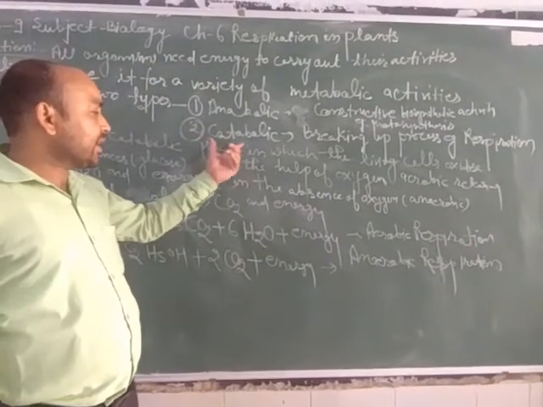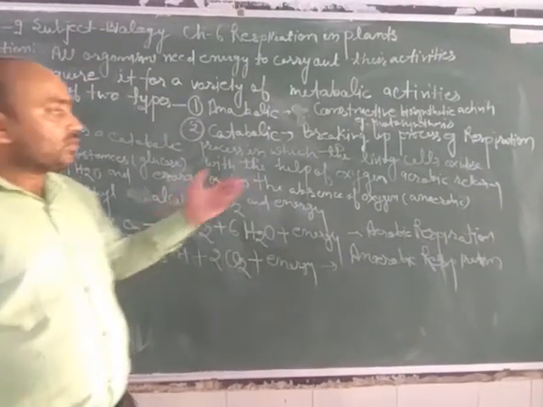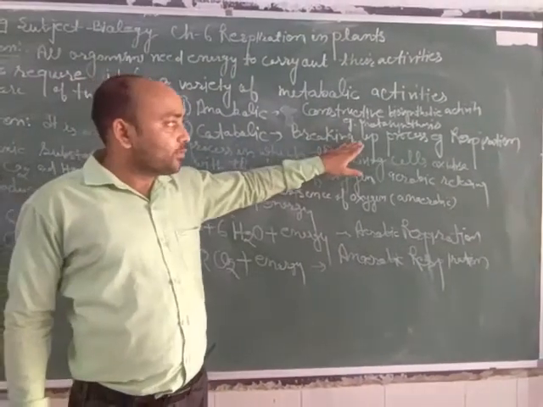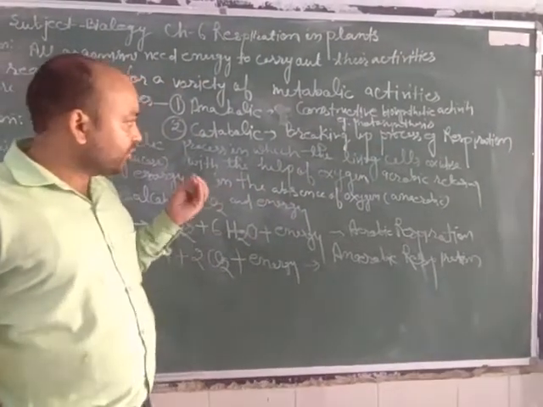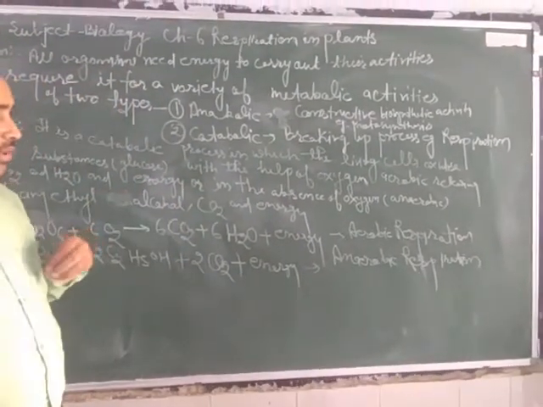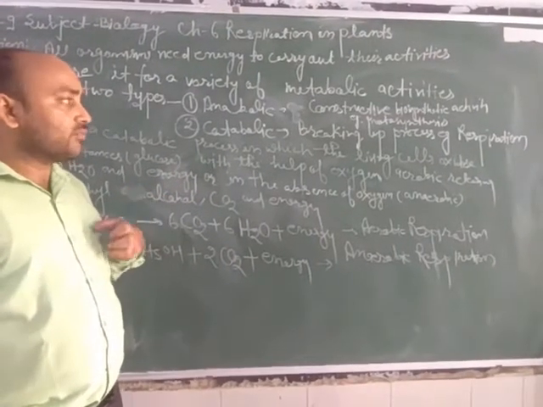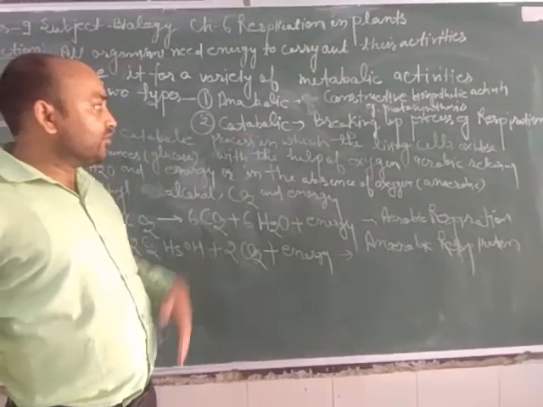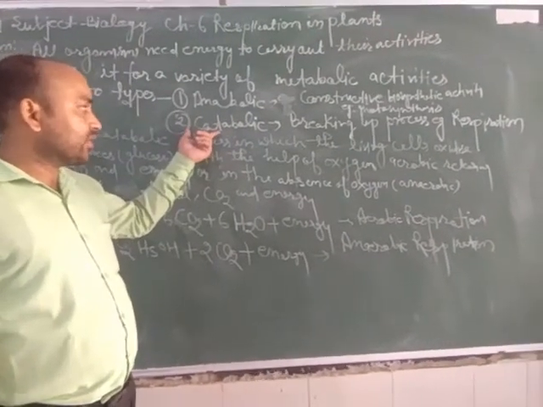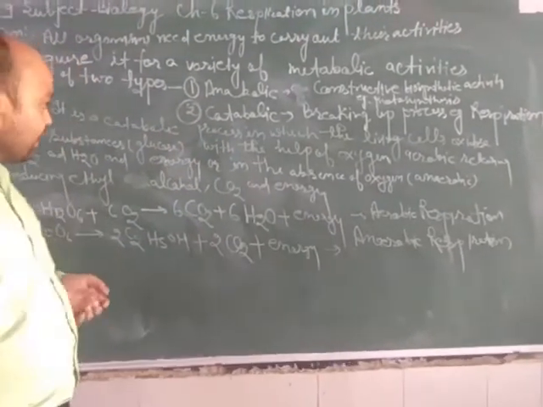Now, what is catabolic activity? Catabolic activity is the process of breaking down, and its example is respiration. It means when we require energy, we break down glucose, formed during the digestion of food and mixed in the blood, to release energy. This is called catabolic activity. This catabolic activity takes place in plants as well as in animals.